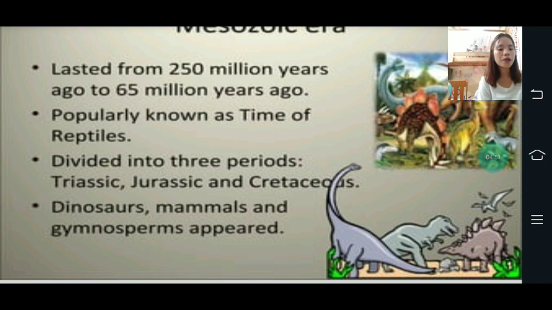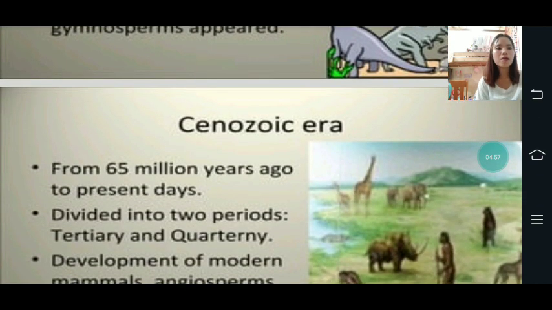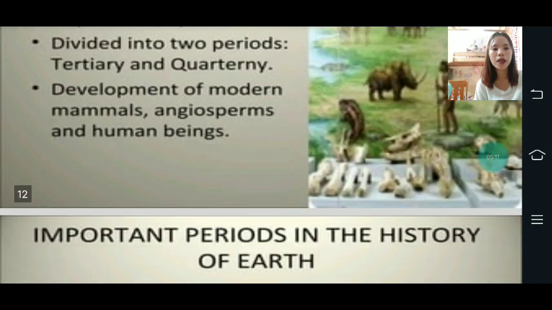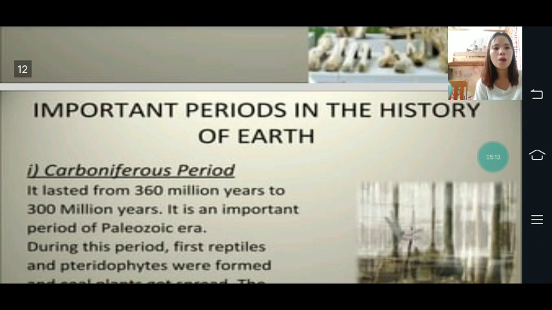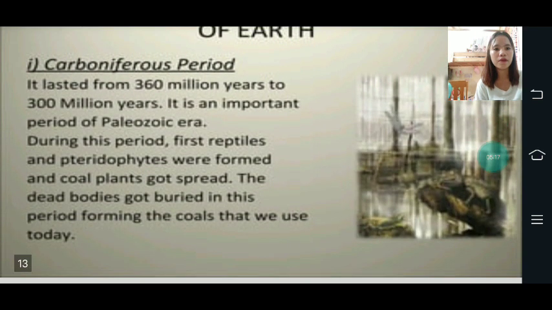Then dinosaurs, mammals, and gymnosperms appeared. The Cenozoic era, from 65 million years ago to present days, is divided into two periods, Tertiary and Quaternary. Development of modern mammals, angiosperms, and human beings. And what is the importance of periods in the history of Earth?